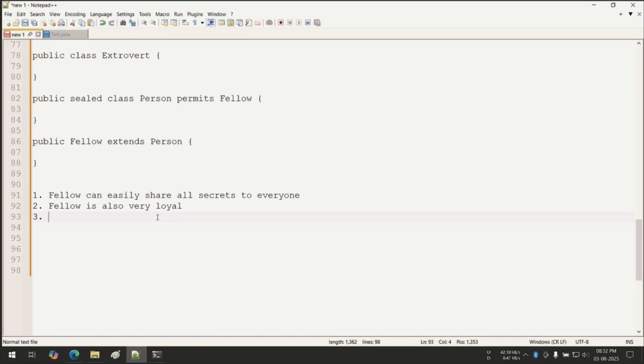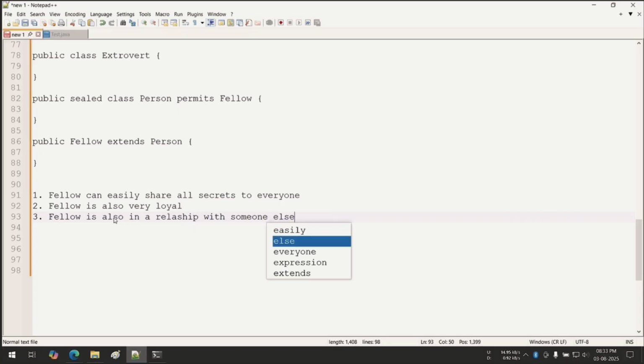Okay, another type. Can you guys guess? This is very interesting actually. The story is very interesting. Number C: a fellow is also in a relationship with someone else. Possible or not, guys? Tell me, everybody.